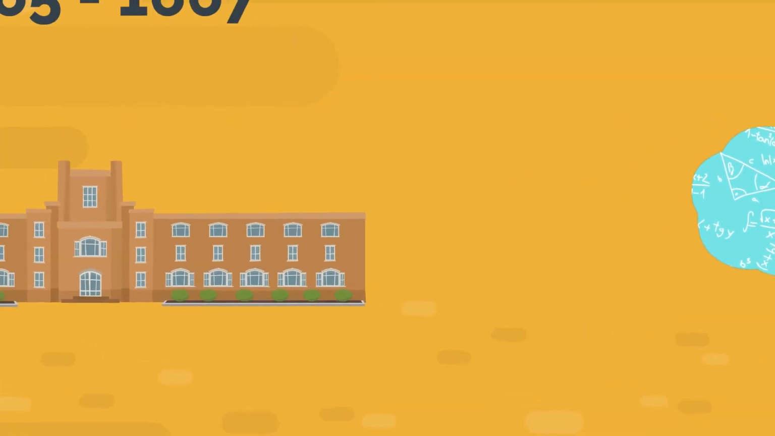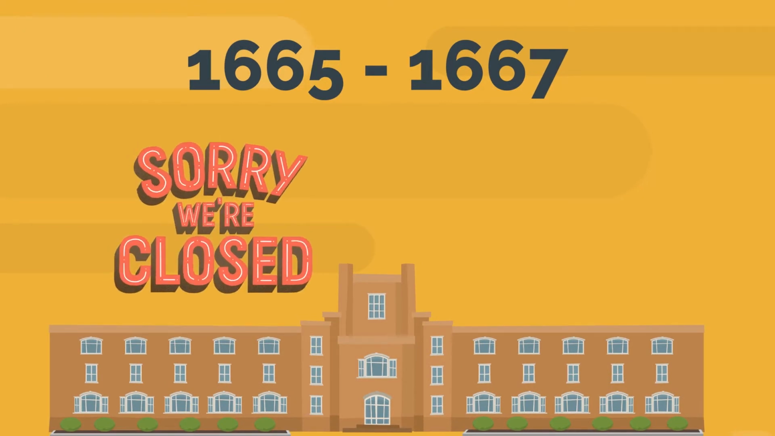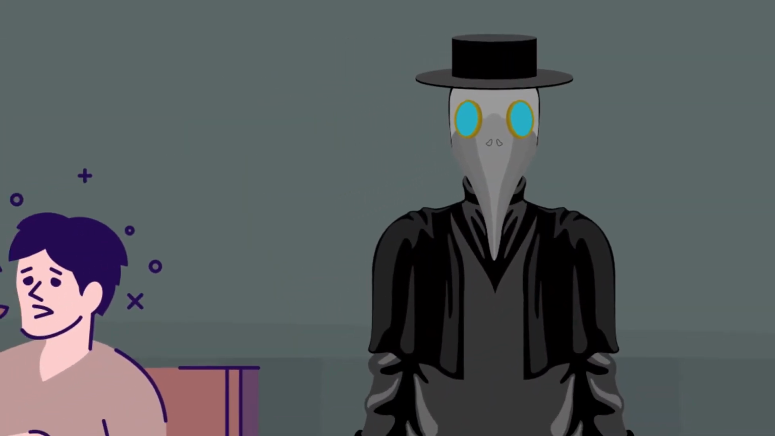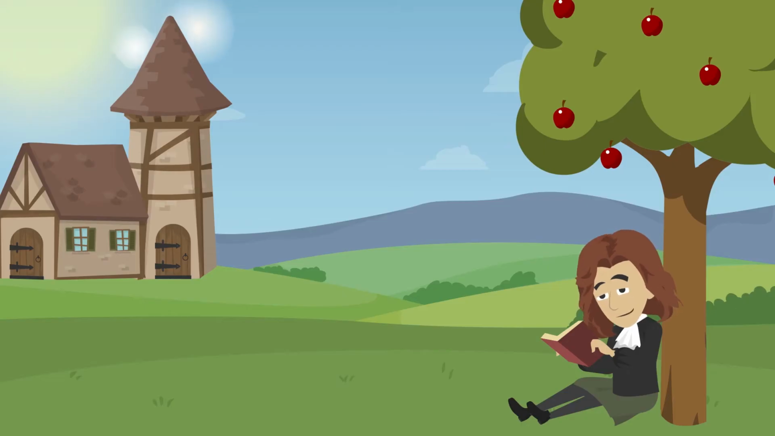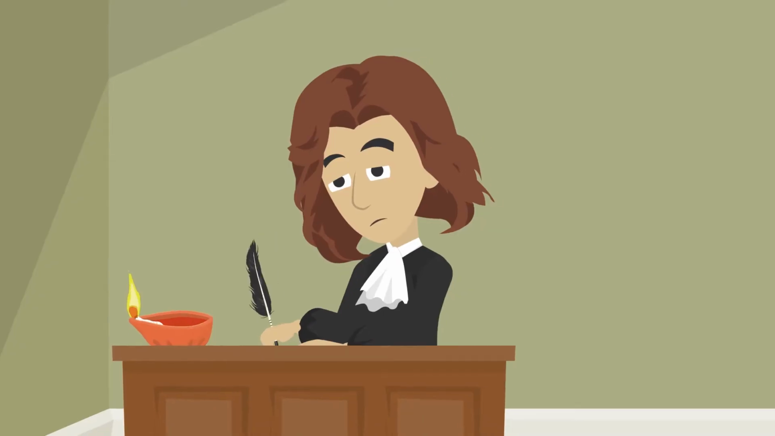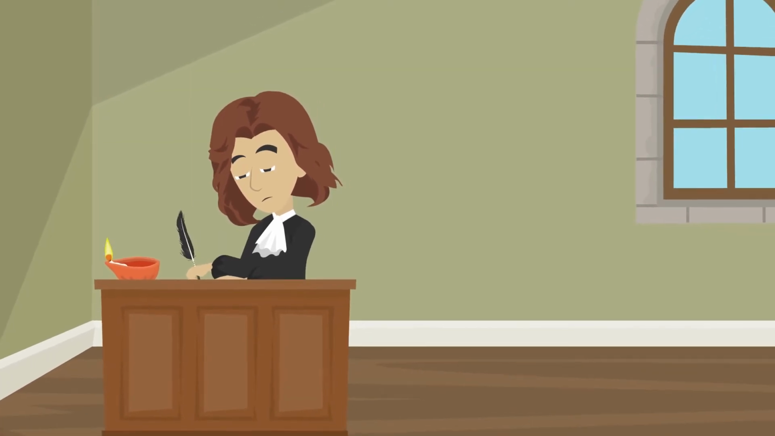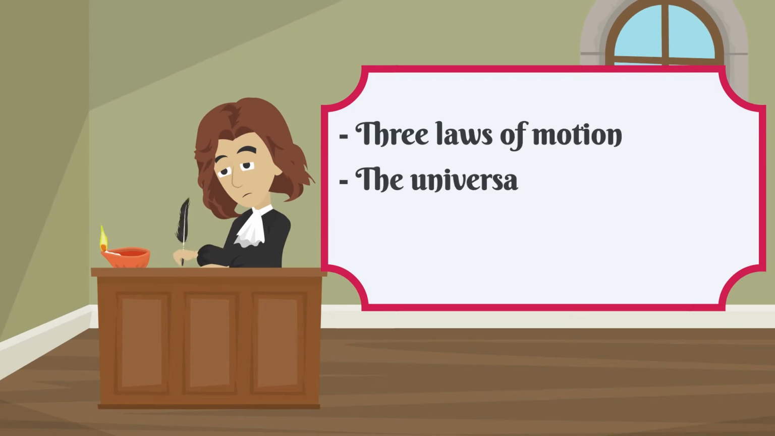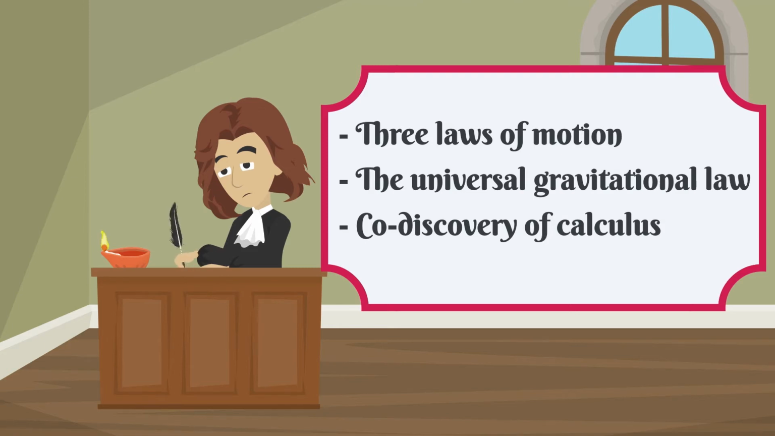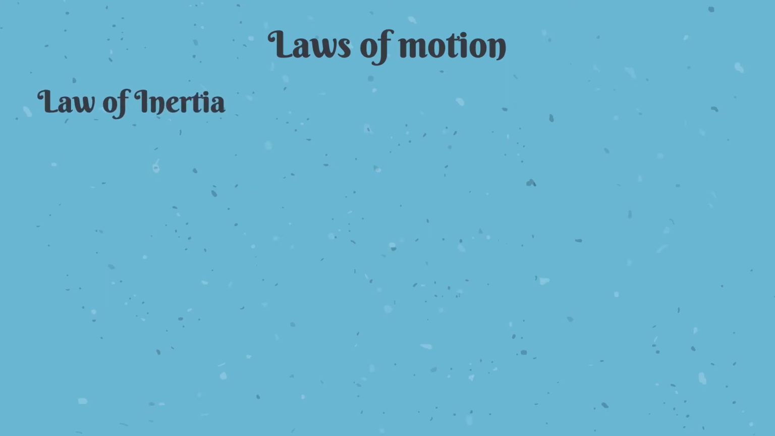Between 1665 and 1667, the college was closed because of a bubonic plague epidemic that ravaged England and killed a tenth of the population. Isaac Newton had to return to his mother's house. During this time, Newton made the most important discoveries for science, including the 3 laws of motion, the universal gravitational law, and his co-discovery of calculus. The 3 laws of motion are: law of inertia.